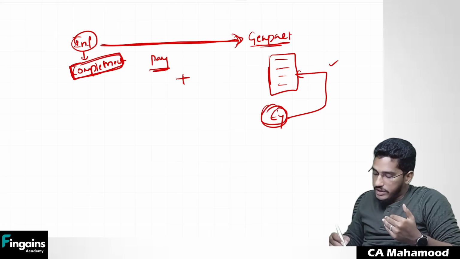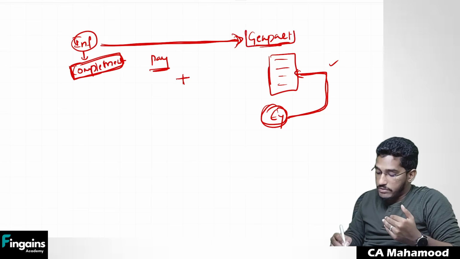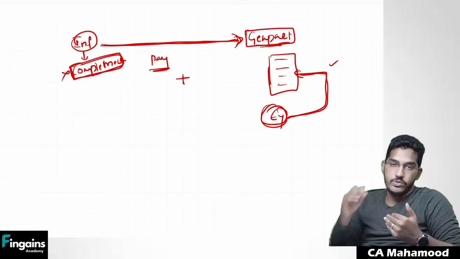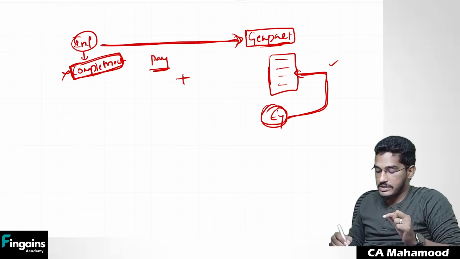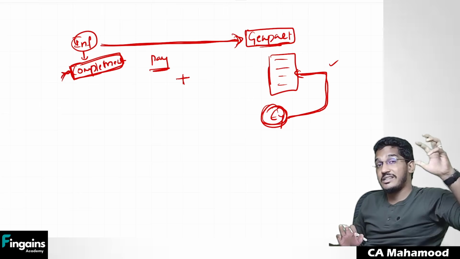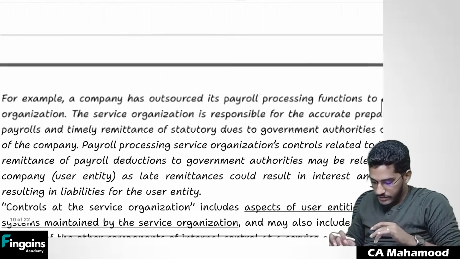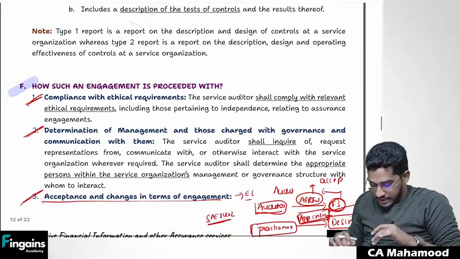See, as a service auditor, when you are verifying internal controls, only controls at the service organization will be covered in your report. You will not verify complementary controls which are there at the user entity level; that you have to clearly describe in your report. So as a service auditor, we are not going to comment on complementary controls that exist at the user entity level. So mention that clearly. So that is what they say here. So that one line also you have to add in your report.